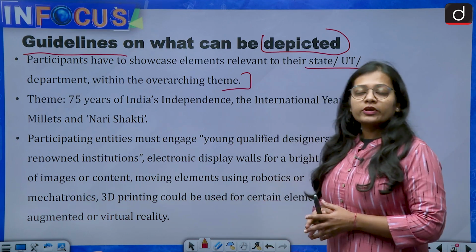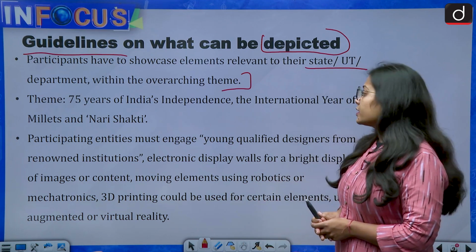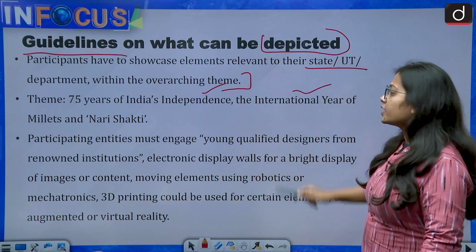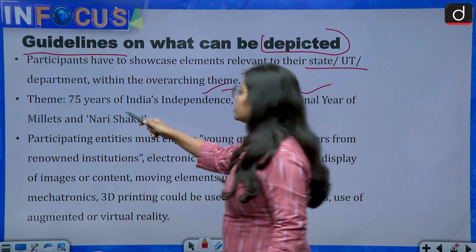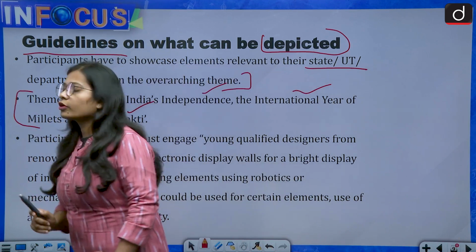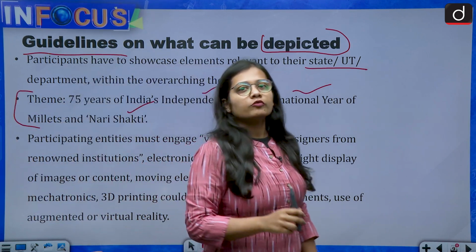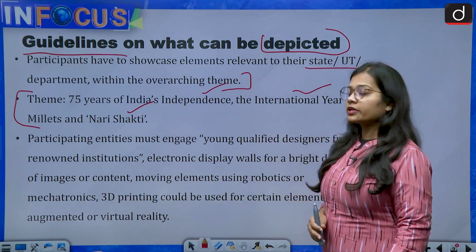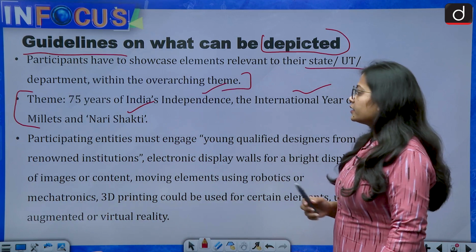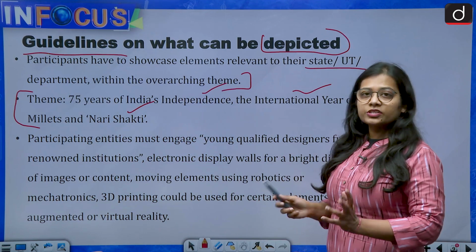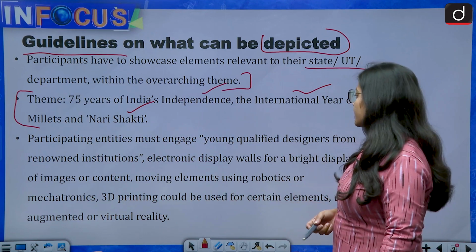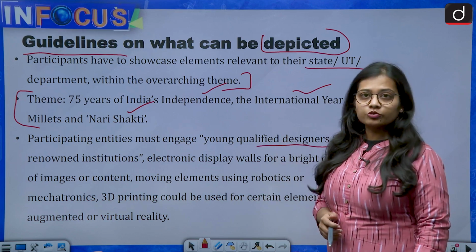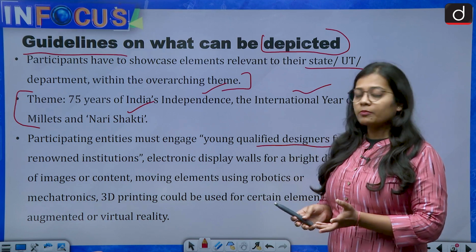Then the theme for the 2023 Republic Day Parade is 75 years of India's independence, International Year of Millets and Nari Shakti. This is an important point that you should know: what are the themes for the tableaus for the 2023 Republic Day Parade. Then the participating entities, all the states and union territories, must engage young qualified designers from renowned institutions to work on their tableau.